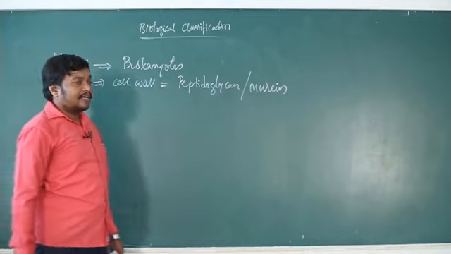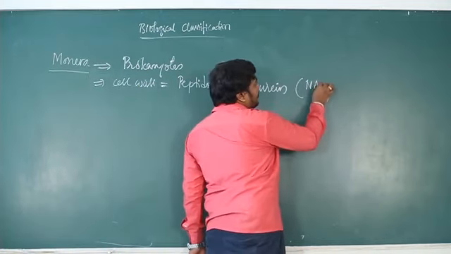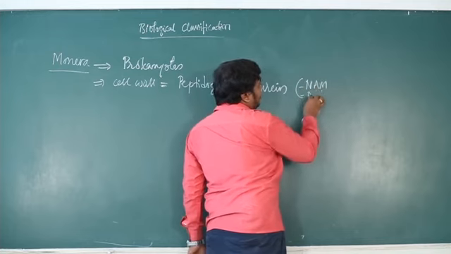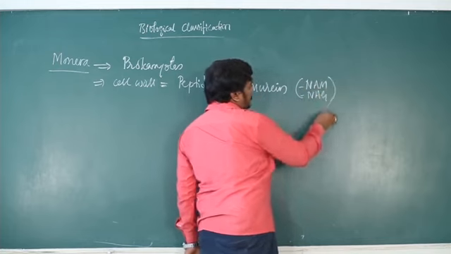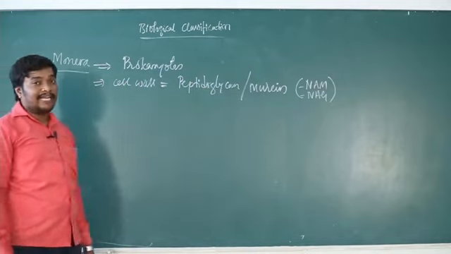This peptidoglycan or murein has subunits called N-acetyl muramic acid and N-acetyl glucosamine, NAM and NAG.